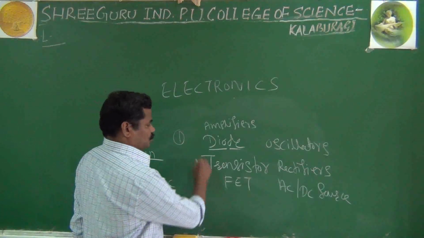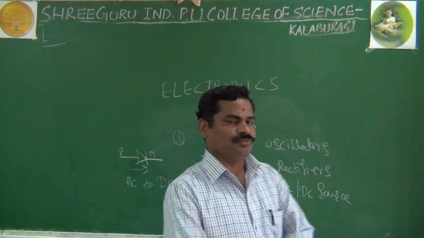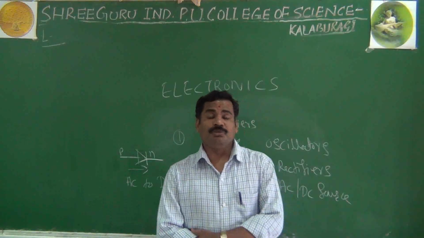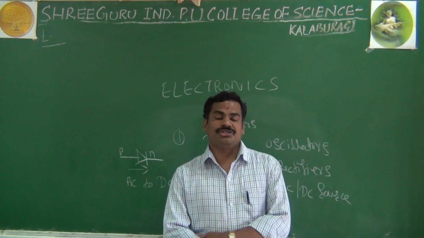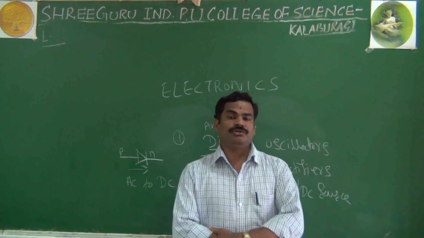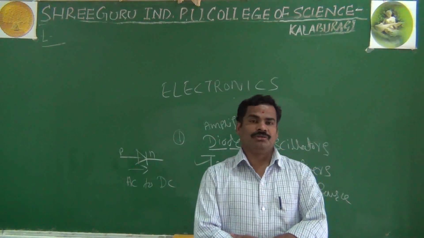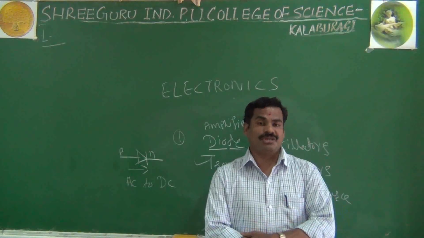Then you go for the transistors. The transistor is also an important thing in electronics. And look here, the transistor is a three-terminal semiconductor device. The most important function of a transistor is that it transfers the signal from low resistance to high resistance.